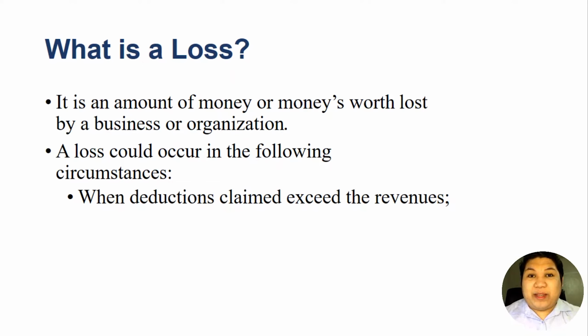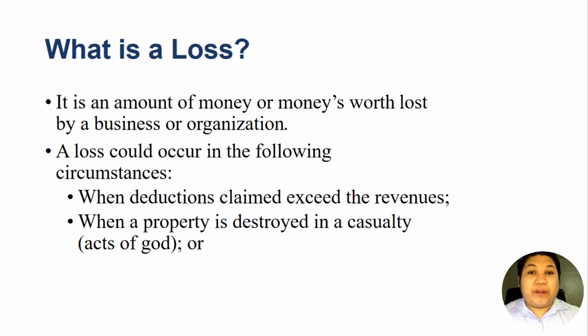So we have been discussing itemized deductions, allowable deductions, and when these deductions exceed the gross income of the business, therefore there is a net loss. That loss could be allowed as deduction to our gross income in the next year, which we will discuss in our other videos. Okay? Also, a loss could occur when a property is destroyed in a casualty.